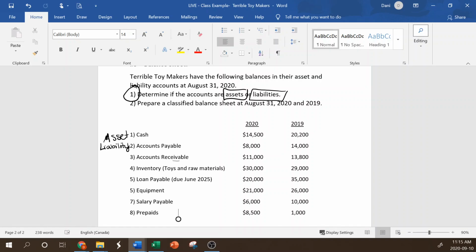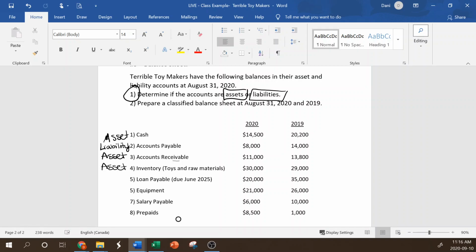That is a benefit to us because when we get that cash in the future, we'll be able to spend it. This is an asset. Inventory. So this is made up of toys that are ready to be sold and the raw materials still to make them. This is also an asset because the benefit is that we'll be able to sell these and make money.